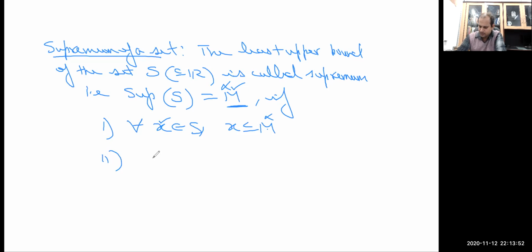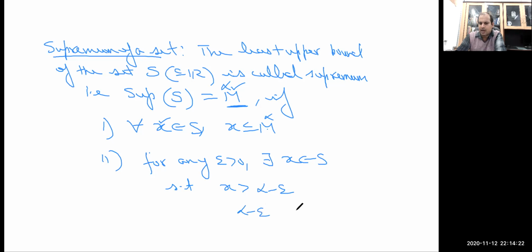Second, for any epsilon greater than 0, there exists at least one member x from the set such that x is greater than alpha minus epsilon, where alpha is a real number claimed as the supremum. So x is greater than alpha minus epsilon, that is, between alpha minus epsilon and alpha we have always at least one member from the set.